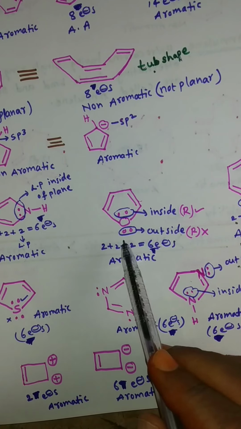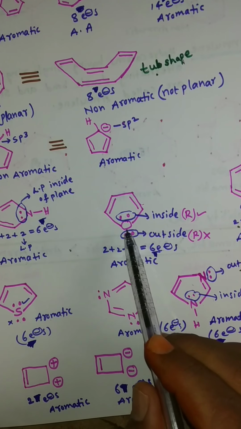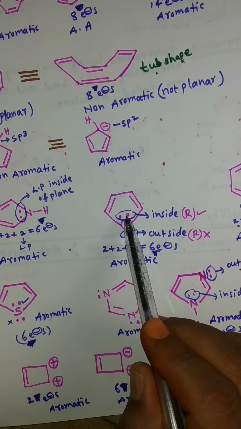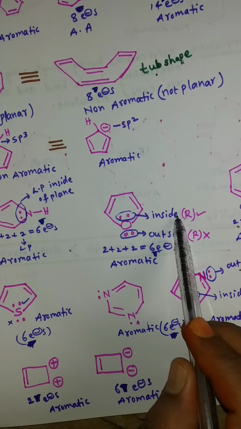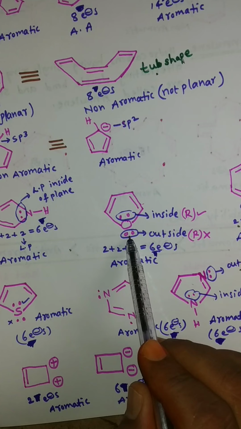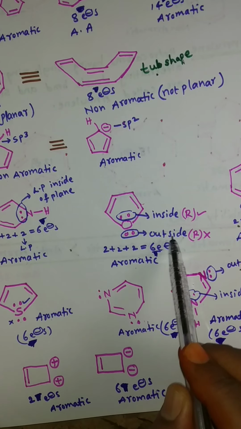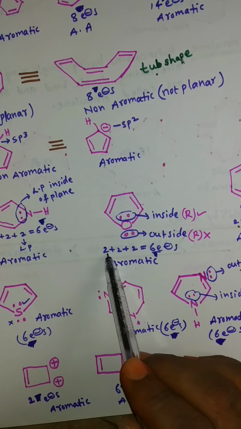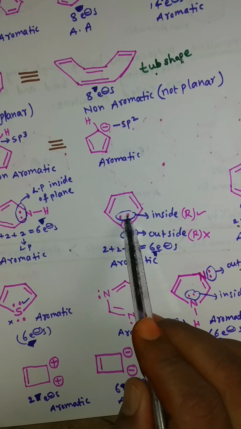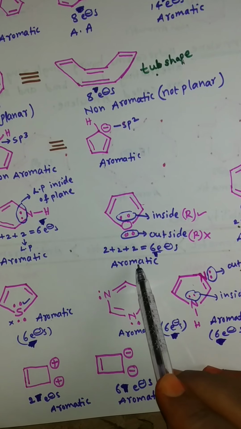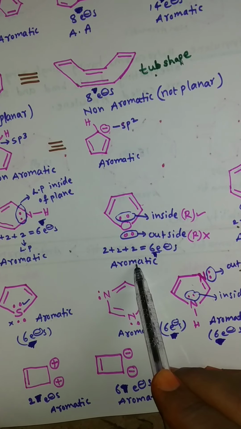And furan. In this furan, the oxygen has 2 lone pairs. One lone pair is inside and undergoes resonance, and the other lone pair is outside and does not undergo resonance. So 2 pi bonds, 2 times 2 is 4 electrons, and 1 lone pair, 2 electrons, total 6 electrons. So this compound is aromatic.